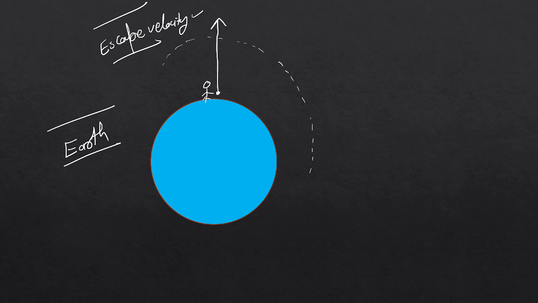Let's say the stone goes from here, point A, to point B. B is the point where the stone becomes free from the gravitational pull. A is the point from where I throw it, and B is the point where there is no influence of the earth's field, meaning at that point the stone will never come back to the earth.